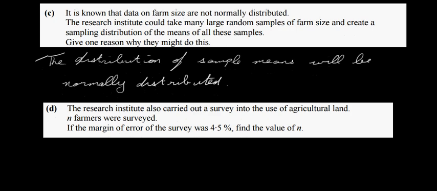Okay, so let's move on to this question here, which is question D. I think this is the last one. The Research Institute also carried out a survey into the use of agricultural land. n farmers were surveyed. If the margin of error of the survey was 4.5%, find the value of n.